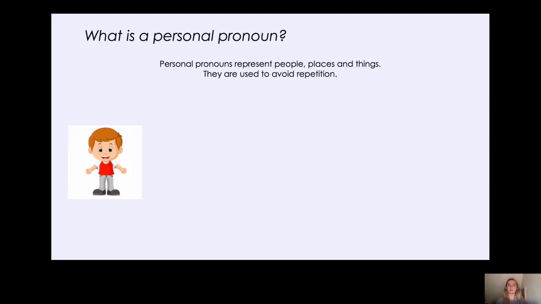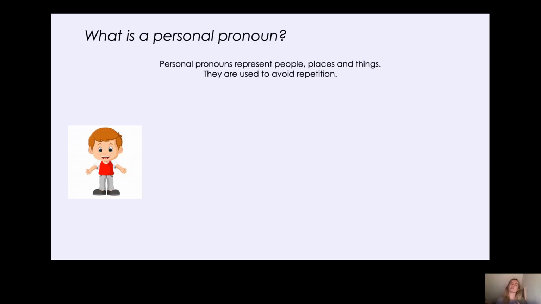Well, let's listen to my sentence. James went to the park. After the park, James went to the cinema. Then James went home. Can you hear? I've said the name James 3 times in that tiny little paragraph. Now, I wonder if there is a personal pronoun that I could replace James's name with. Well, let's find out now.